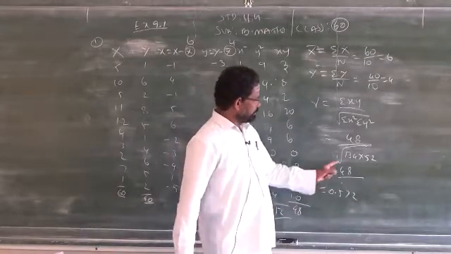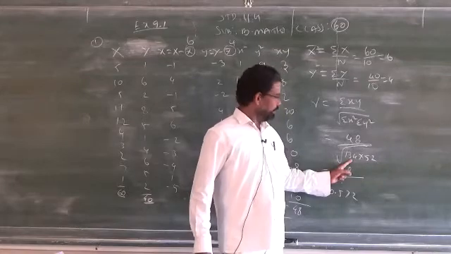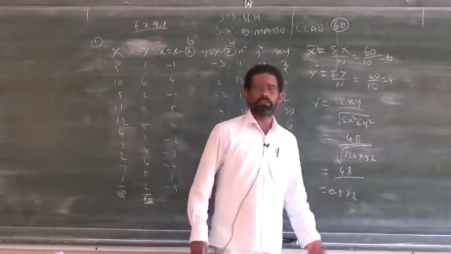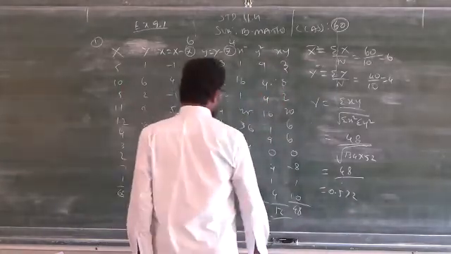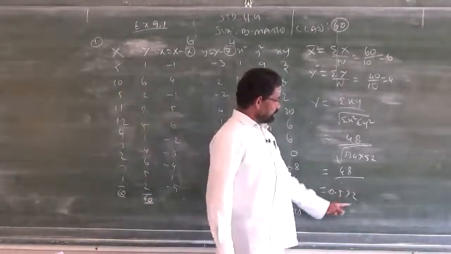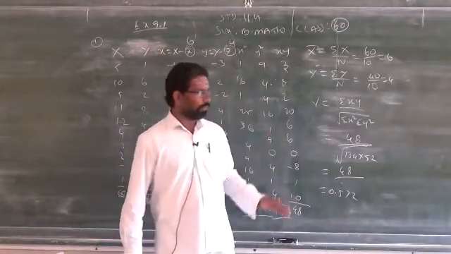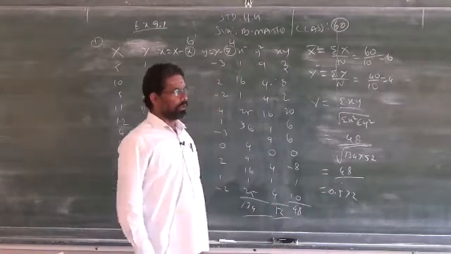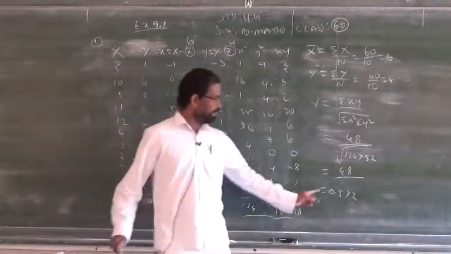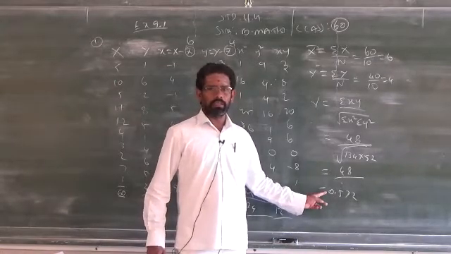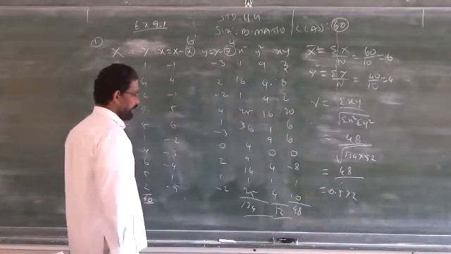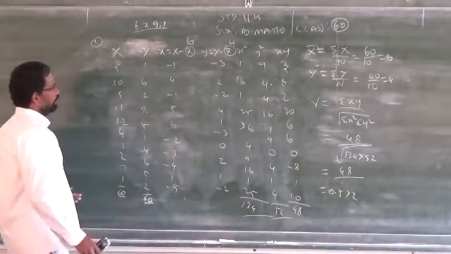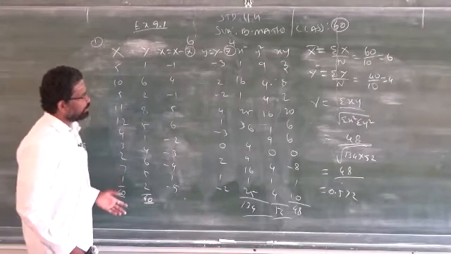0.572. Multiply, take the square root, write down that answer, then divide 48 by that answer, and you will get 0.572. Remember, your answer should not cross more than 1 or less than minus 1. If it is minus 2 point something, your answer is wrong. You may have a negative value, but it should not be less than minus 1 or more than plus 1. Clear?